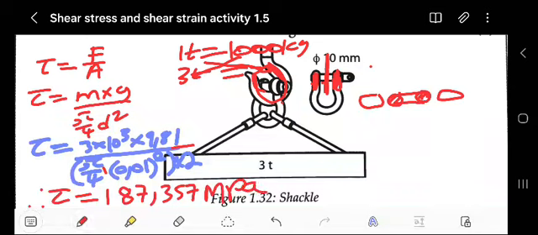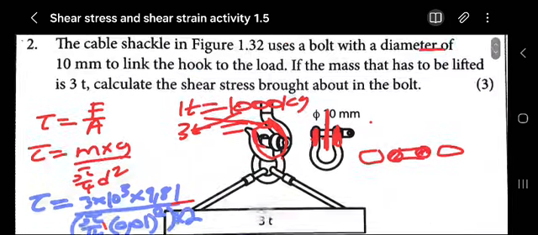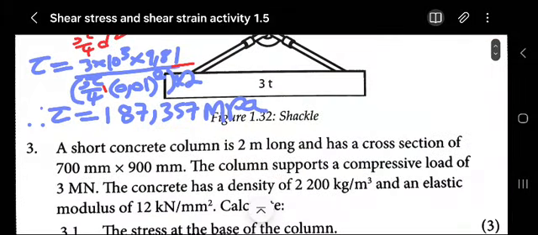So this is how you go about it, guys. Sorry about my calculator. This is what I found on my calculator.